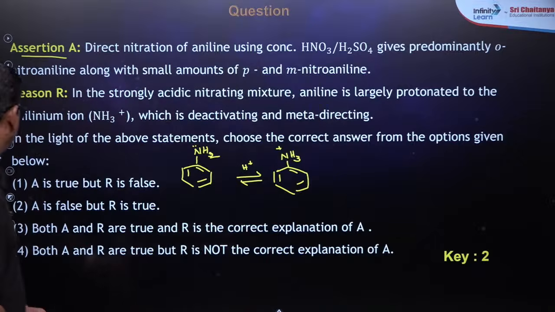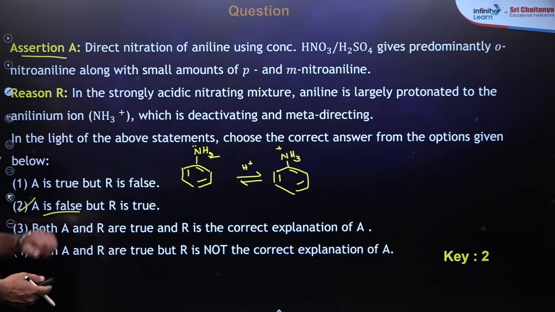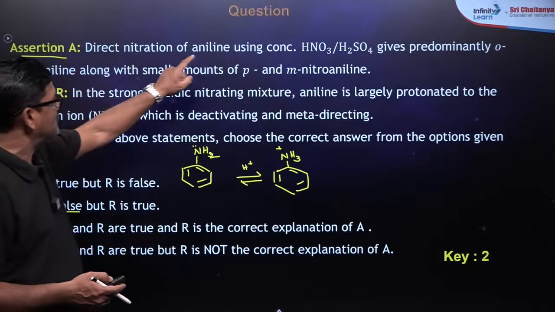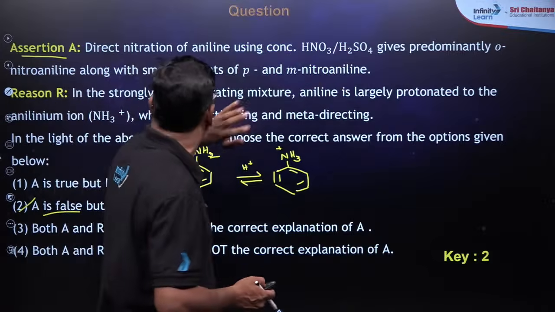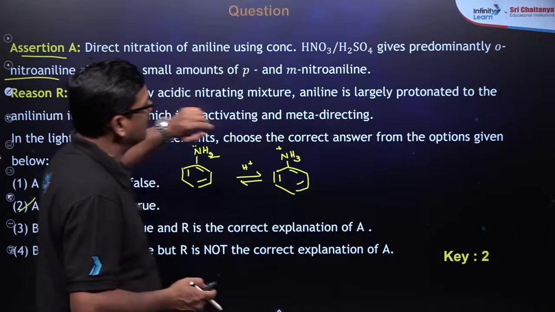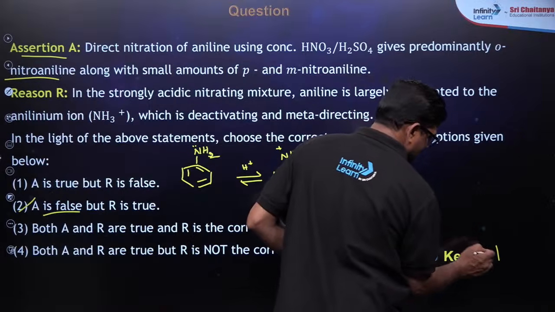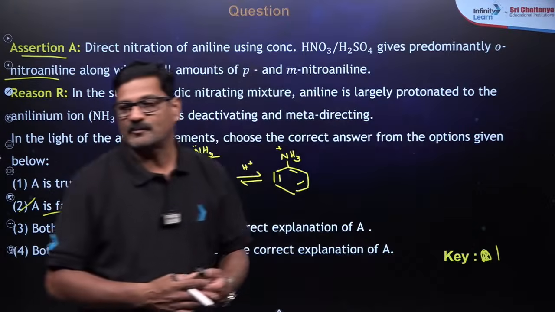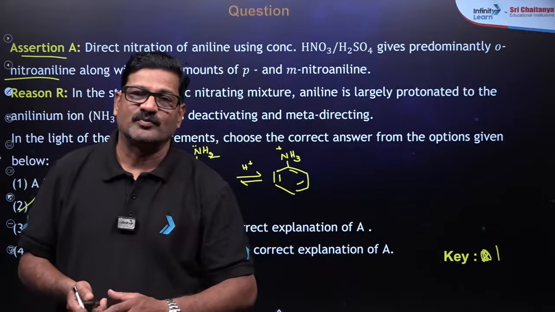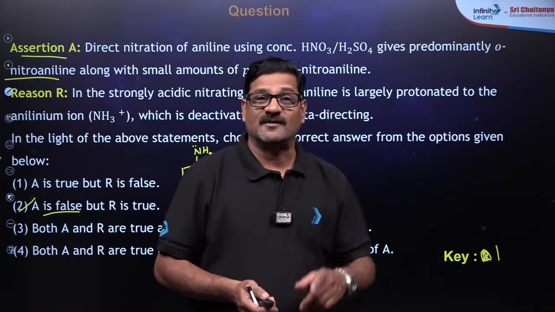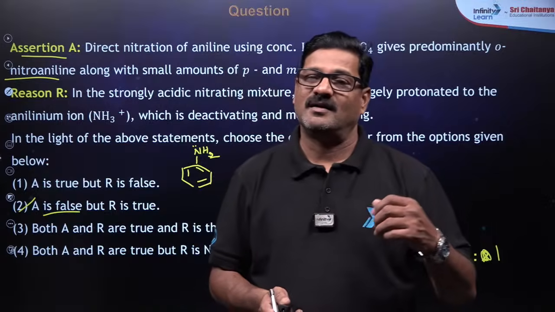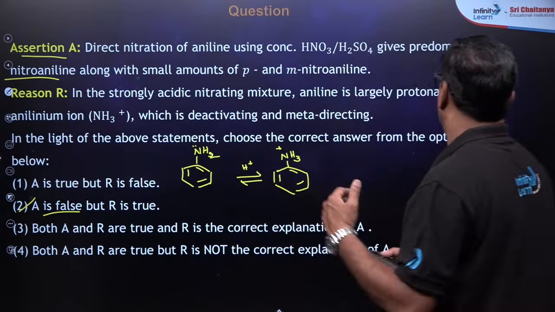So I want to say A is false. How is A false? Direct nitration of aniline using this gives predominantly ortho-nitroaniline. It is correct, it is correct. Ortho 51%, meta 47%.